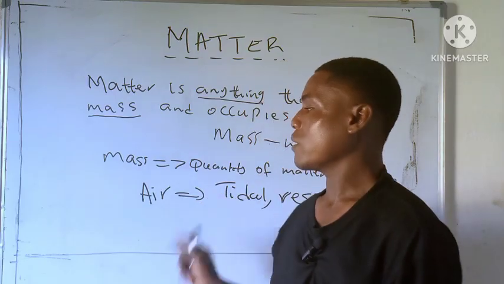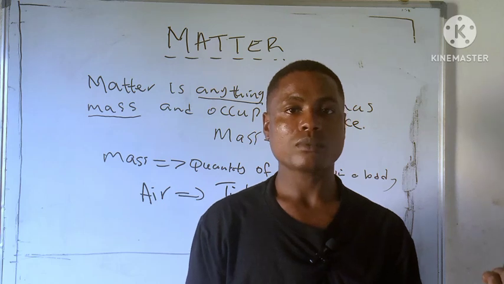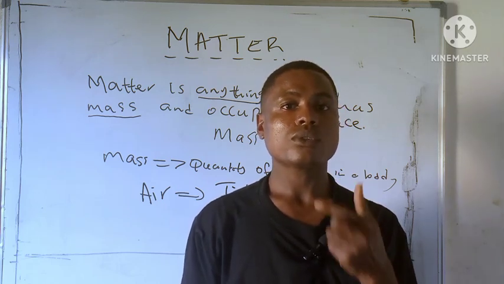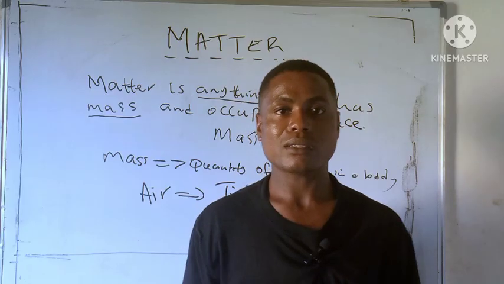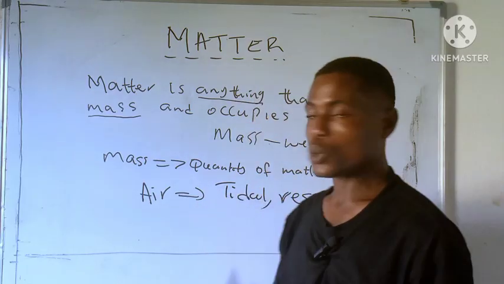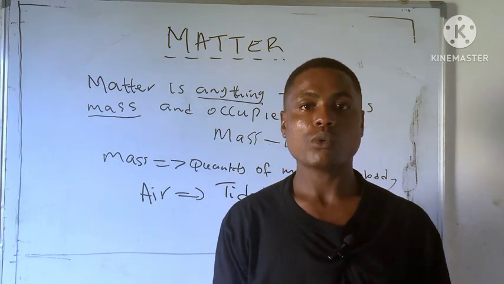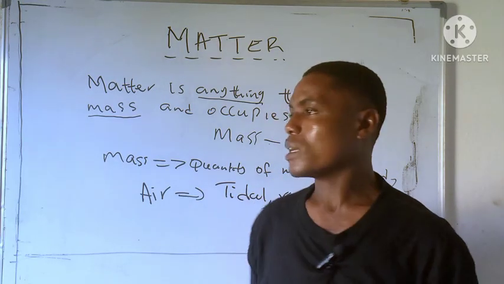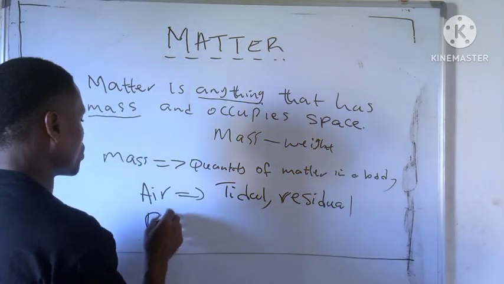So meaning that air occupies a space in that balloon, because when introducing air, you will see the balloon increasing in size. Are you getting it now? So we can now know that air is also an example of matter because it occupies space. And last one, what of blood?